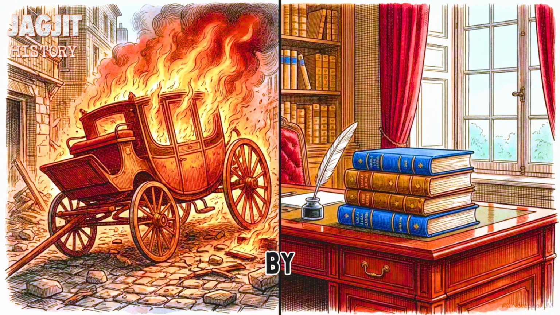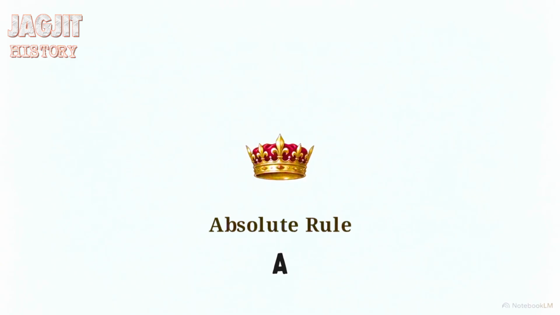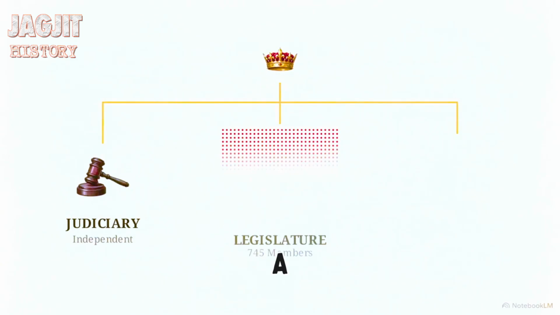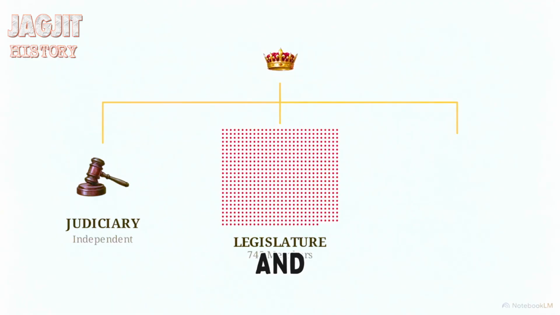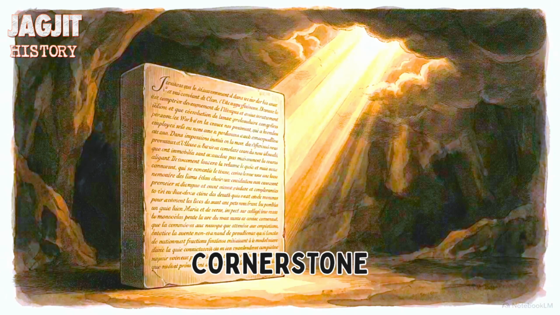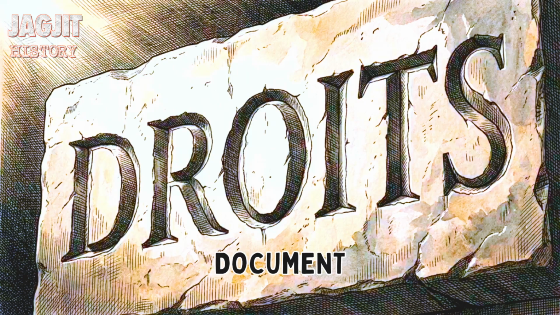By 1791, the National Assembly completed its primary objective, drafting a new constitution that legally transformed France into a constitutional monarchy. They dismantled absolute rule by implementing a separation of powers. Governance was divided between an independent judiciary, a 745-member legislature, and an executive branch where the king retained veto power over laws. The ideological cornerstone of this new government was the Declaration of the Rights of Man and Citizen, a document establishing that liberty, property, and security were natural, inalienable human rights.